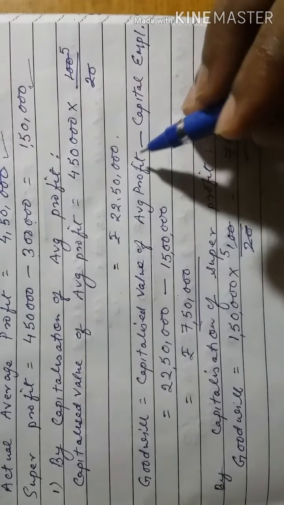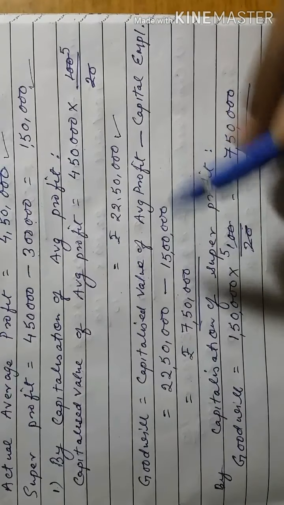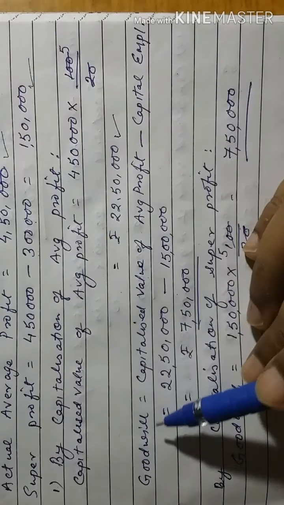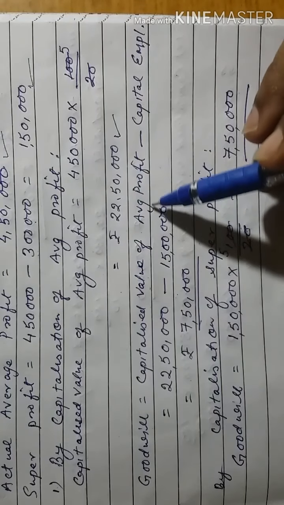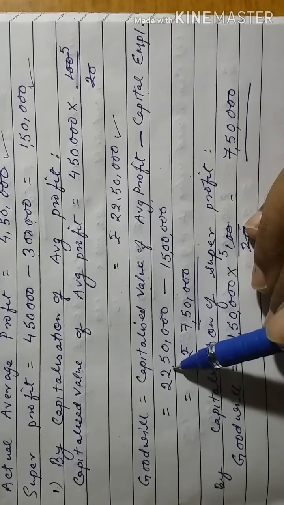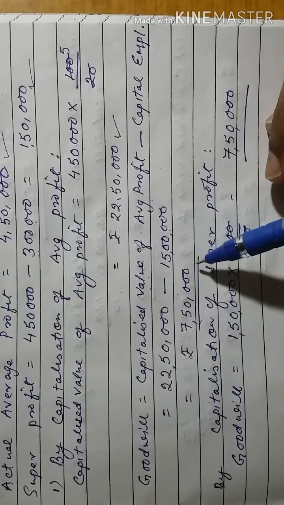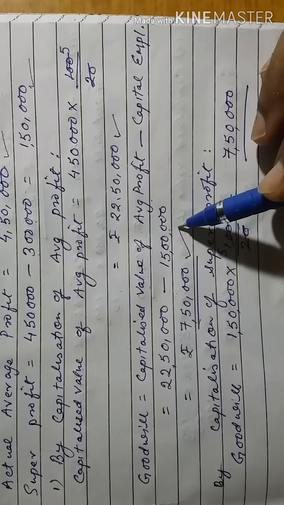So capitalized value of average profit is 22 lakh 50,000. According to this method, goodwill is equal to capitalized value of average profit minus capital employed, that is 22 lakh 50,000 minus 15 lakh. The value of goodwill is 7 lakh 50,000.